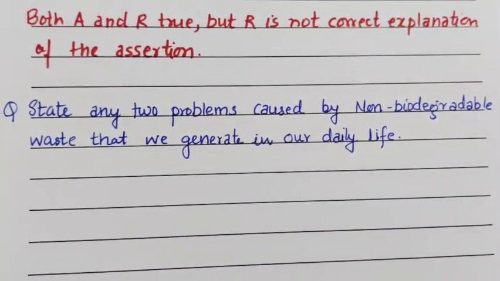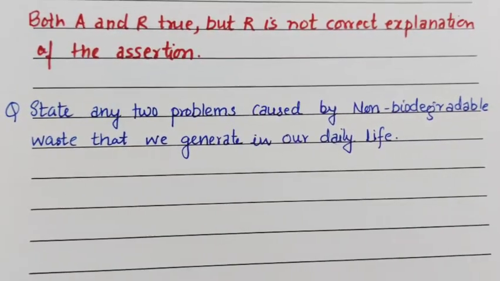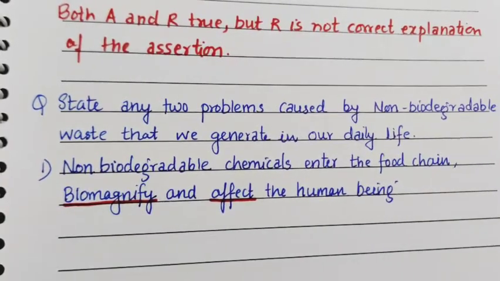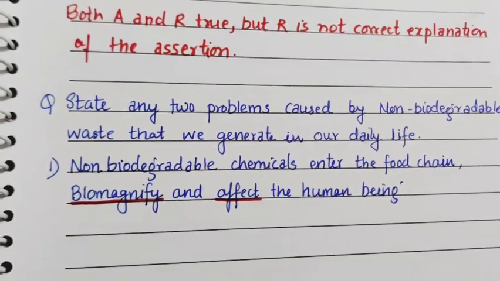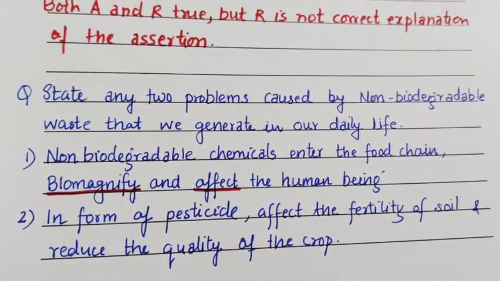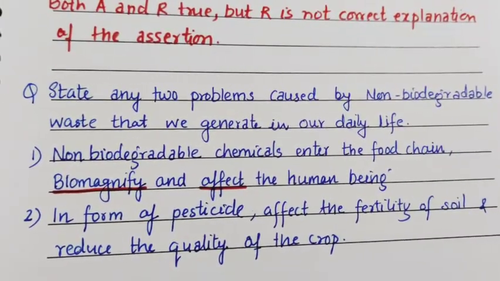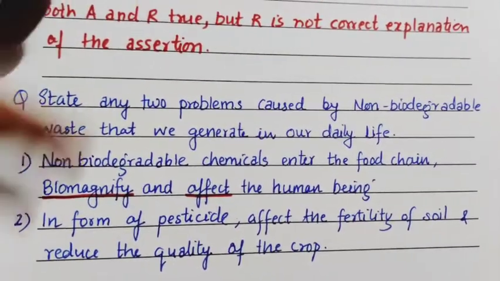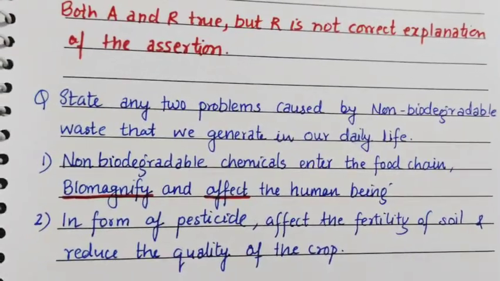Now state any two problems caused by the non-biodegradable waste that we generate in our daily life. The first point, non-biodegradable chemicals enter the food chain, biomagnify and affect human beings. And the second point, in the form of pesticides, they affect the fertility of soil and reduce the quality of the crop. These two are the major problems caused by the non-biodegradable waste that we generate in our daily life.